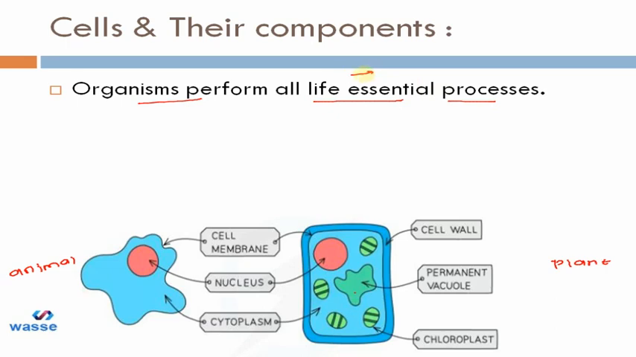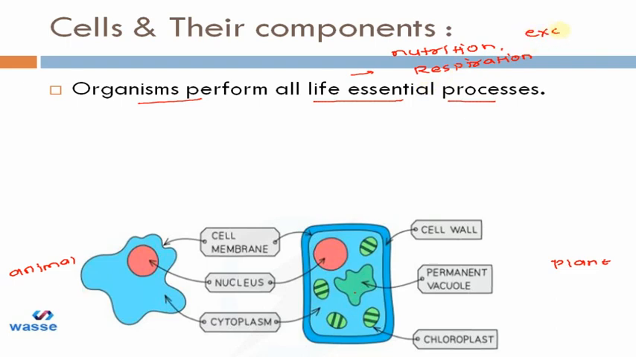Now, when we talk about cell, we can say that all the organisms perform all life essential processes. What are the life essential processes? So they are nutrition. We have to eat food and digest it, and we have to get the energy from it. So that is the process of nutrition. Then we do the process of respiration. We breathe in and breathe out. So that is the process of respiration.